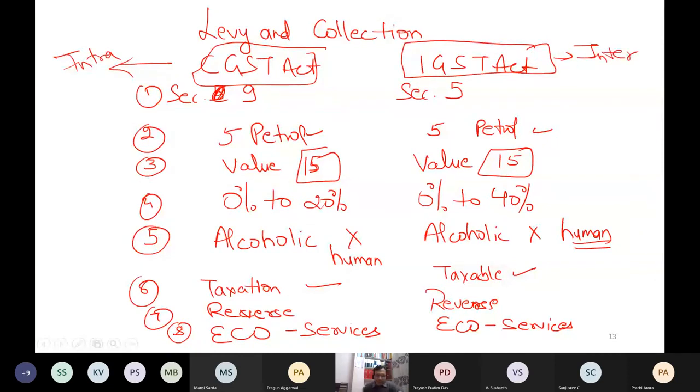That's it. So I have discussed with you the original language of the act. I showed you that by reading the act only, you cannot say that you know everything. You must carefully check amendments. Now in the next class, I will show you these notifications which are issued under section 9.1 and 5.1 and how the language of the notification comes. How in real life the practice or cases are to be dealt in the courts of law. That's all from my side for today. I hope the concept is clear. Please raise your hand if the concept is clear.